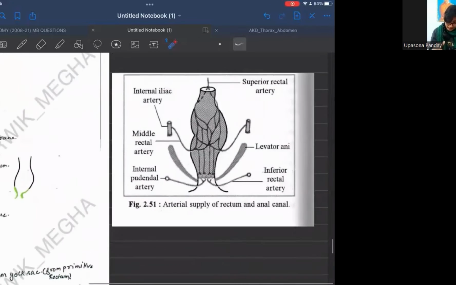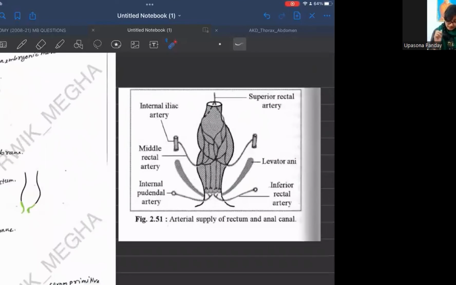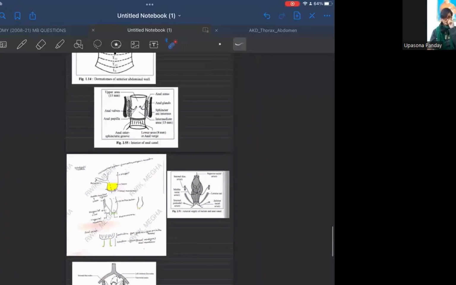Also, the arterial supply is different. The region below the pectinate line is supplied by the inferior rectal artery, and the region above the pectinate line is supplied by the superior rectal artery. Hence, the pectinate line totally demarcates the anal canal into two different parts, having different characteristics.